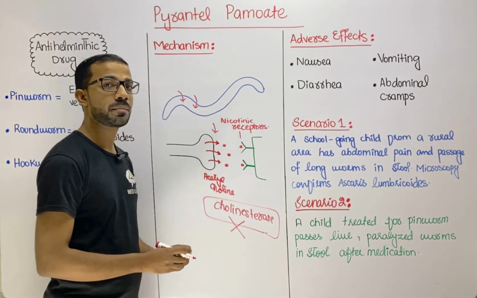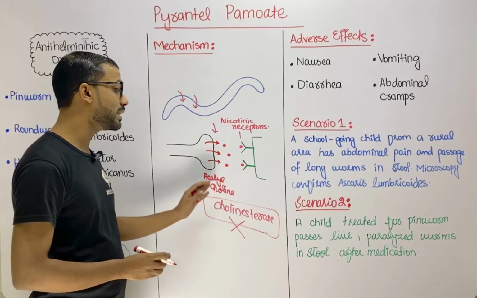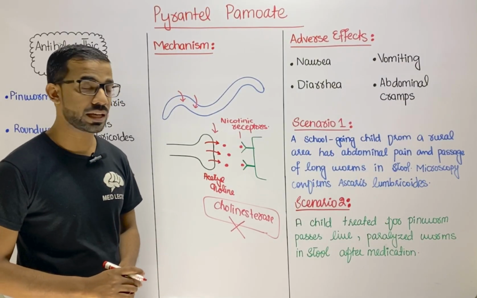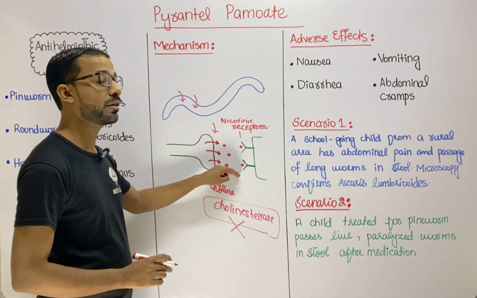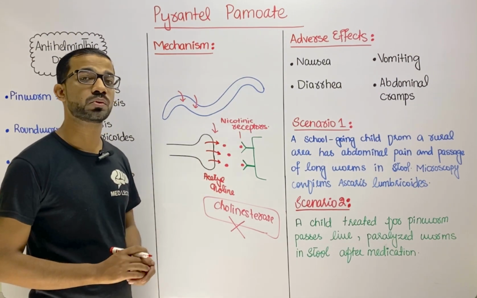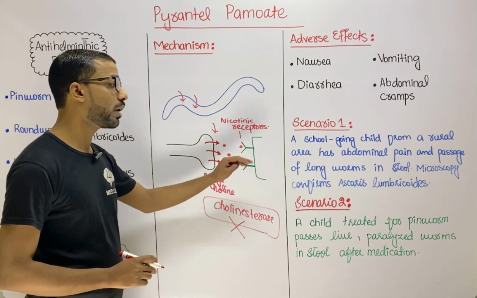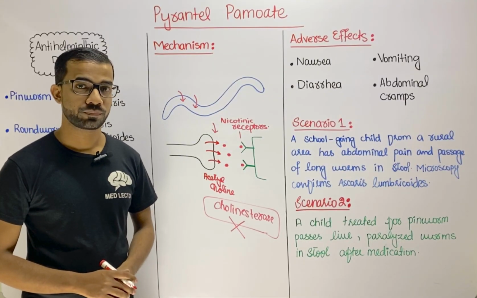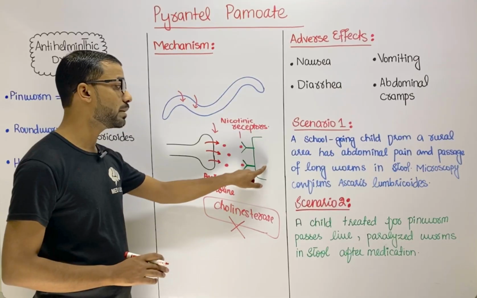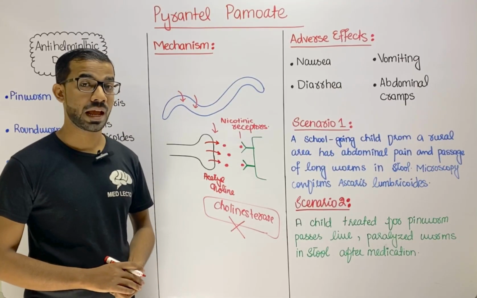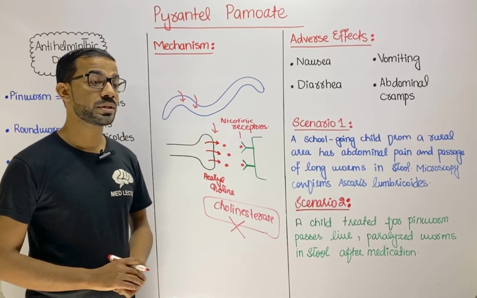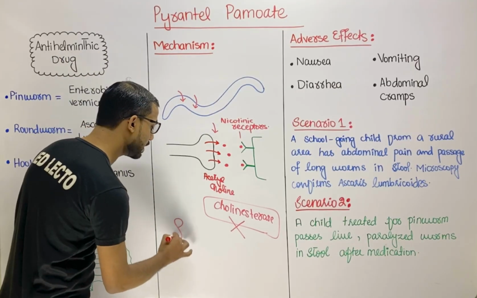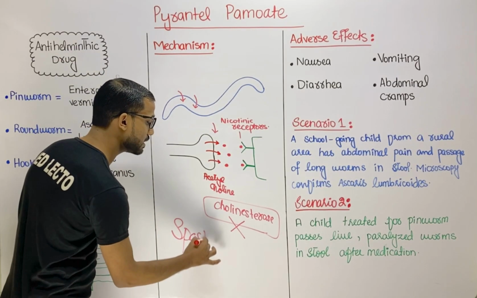When this enzyme is inhibited, then you will see acetylcholine breakdown will also be stopped, and acetylcholine will remain in the synapses and bind to the receptor, and depolarization maintains in the muscles, and as a result you will see the muscle contraction. And now this type you will see the paralysis. This type of paralysis is called the spastic paralysis.